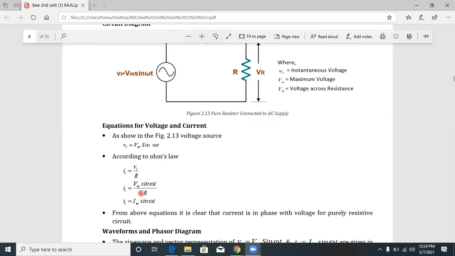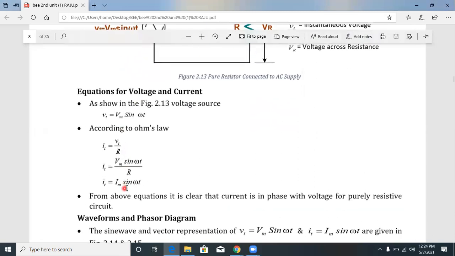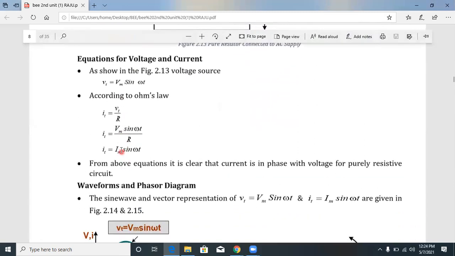Vm by R is called Im, the maximum value of current. So Im is equal to Vm by R, and i of t is equal to Im sin omega t. From the above equation, it is clear that the current is in phase with the voltage for a purely resistive circuit.